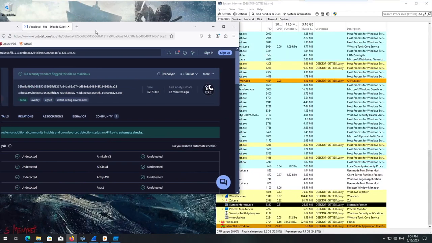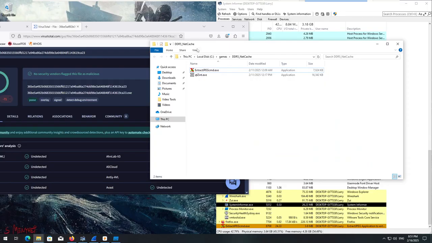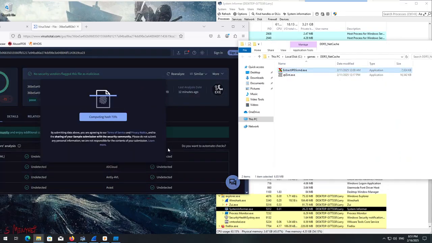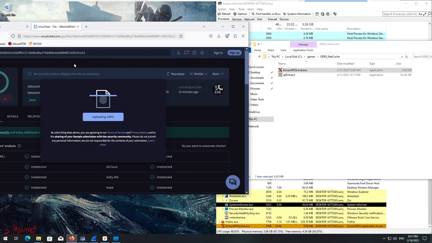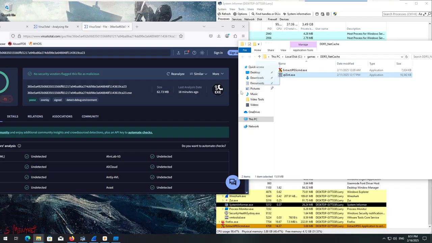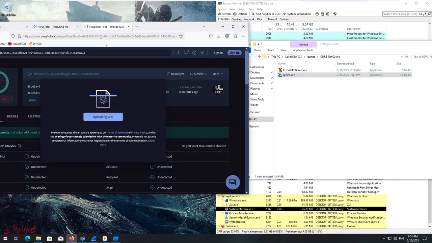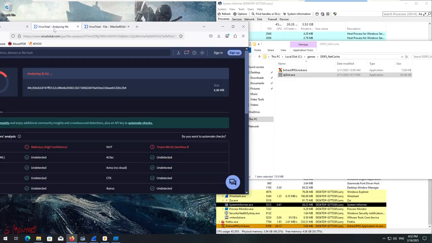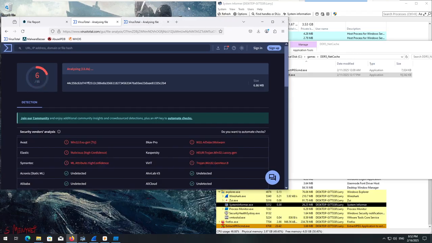But if we go to VirusTotal, and we try to shove these in here really quick, let's shove extract jpeg command.exe in there, which has not been uploaded. Okay. And in that case, I'm going to open a duplicate tab, and we're also going to upload qtzent, which has also not been uploaded. All right, then. So it is going to analyze these files, and as you can see, these are showing up with some detections, but also very few.